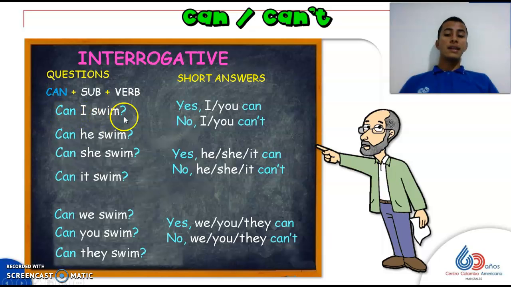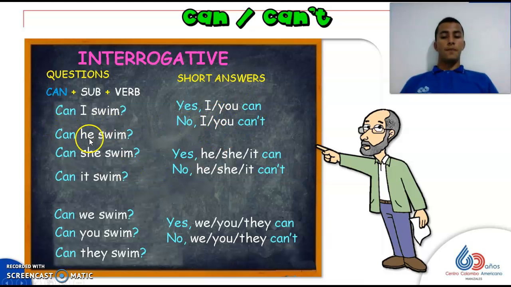For example, can I swim? Yes, I or you can. No, I or you can't. It is not necessary for you to say, yes, I can swim, or no, you can't swim. You omit the verb, because as we are using the verb swim in the question, we don't have to repeat it in the affirmative or negative answer.